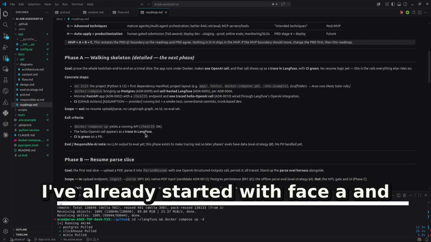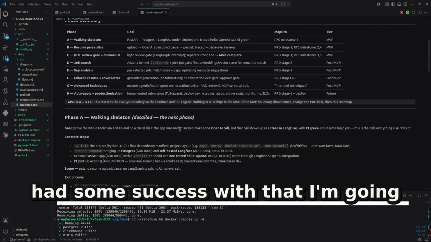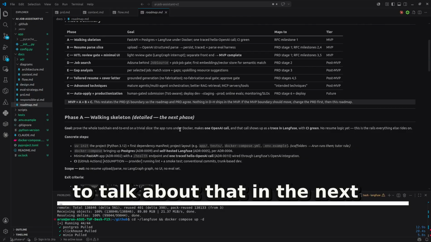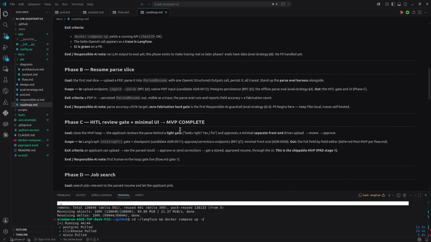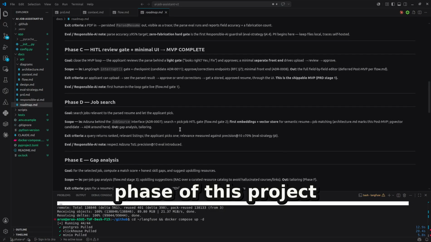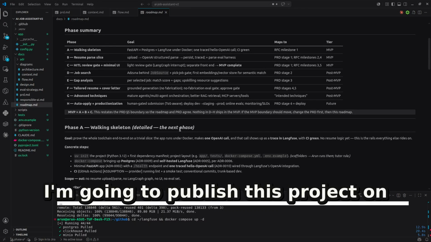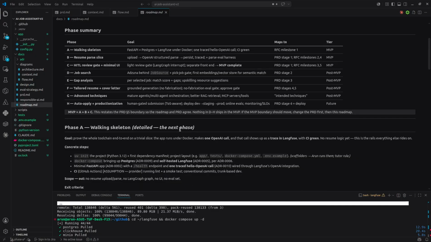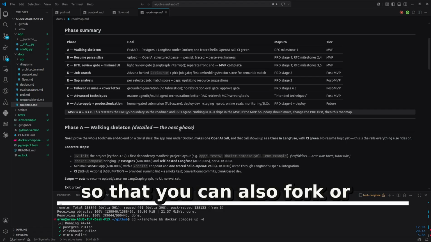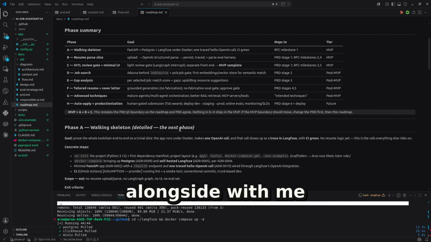I've already started with phase A and have had some success with that. I'm going to talk about that in the next video. So this was the whole planning phase of this project. I'm going to publish this project on GitHub. Right now it is private. I'm going to do it soon, so that you can also fork or clone this repository and work alongside me.